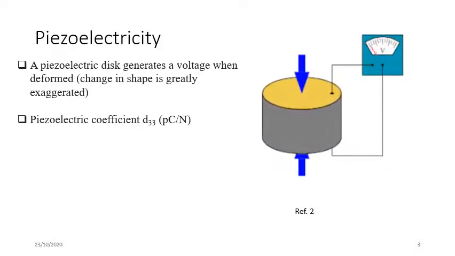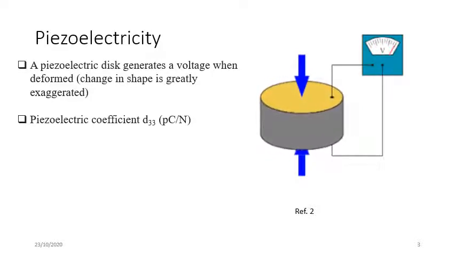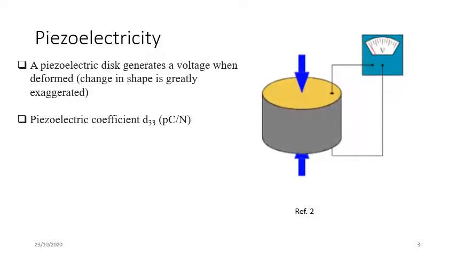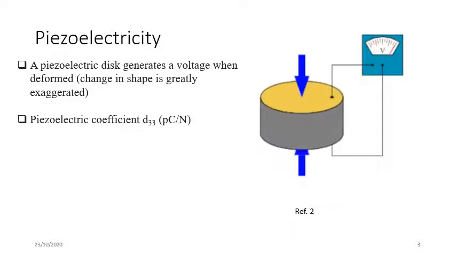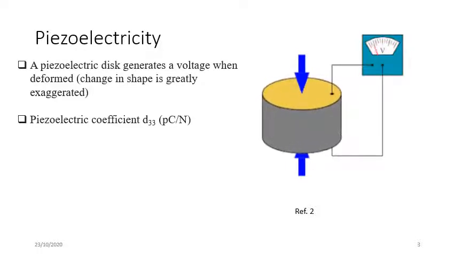If I continue pressing and releasing, I will continuously get voltage. Whatever electricity is obtained this way is why it is called piezoelectricity. There is one coefficient which is used to measure this piezoelectricity, called D33, the piezoelectric coefficient.